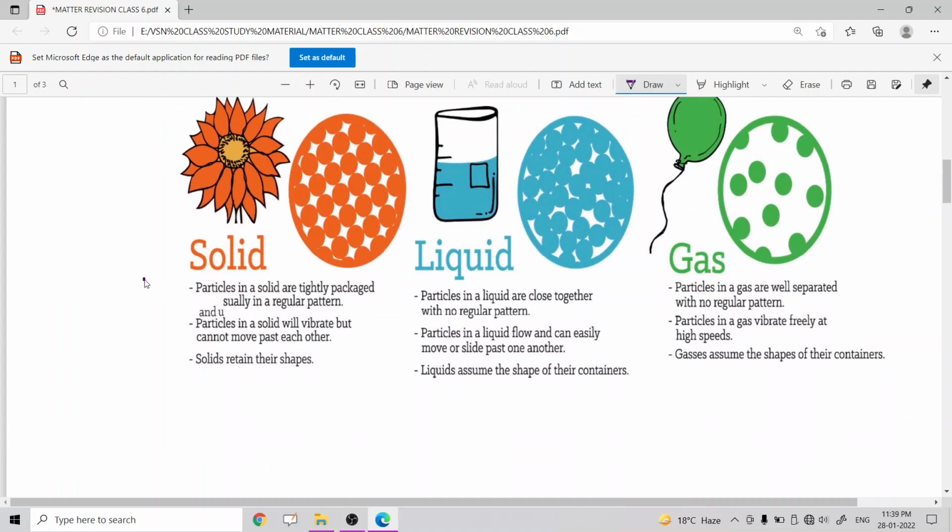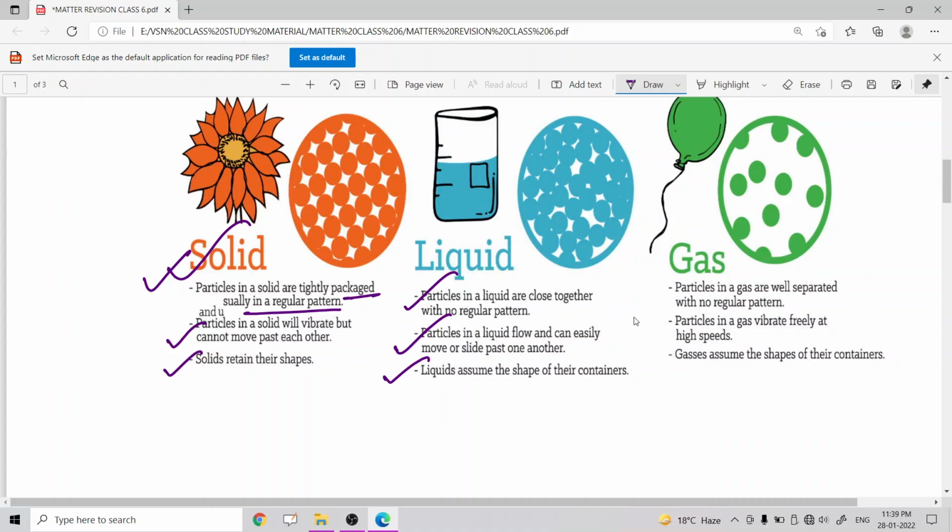First, solids. In a solid, particles are tightly packed, usually in a regular pattern, and they vibrate but cannot move past each other. Solids retain their shape, so they have a constant shape and size. But in a liquid, particles are close together with no regular, irregular pattern, and particles in a liquid flow and can easily move or slide past one another, and liquids assume the shape of their containers.